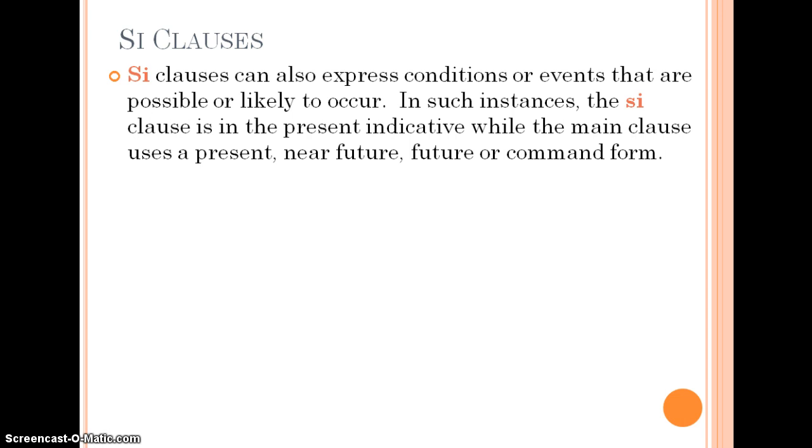Si clauses can also express conditions or events that are possible or likely to occur. When we use these types of situations, the Si clause is actually in the present indicative. And you have a choice then for the main clause. It can either use a verb in the present indicative, the near future, which is that ir a plus infinitive, the simple future, or a command form of the verb. And I'll give you examples of all of these.